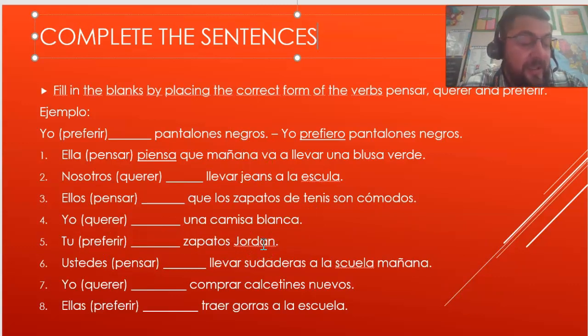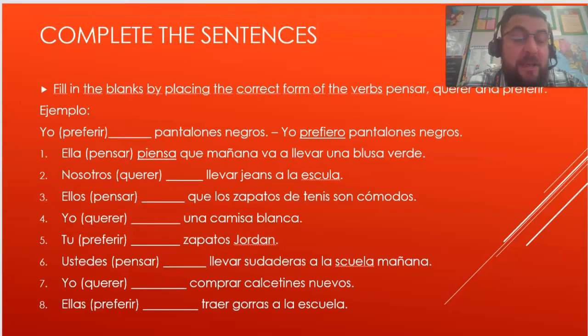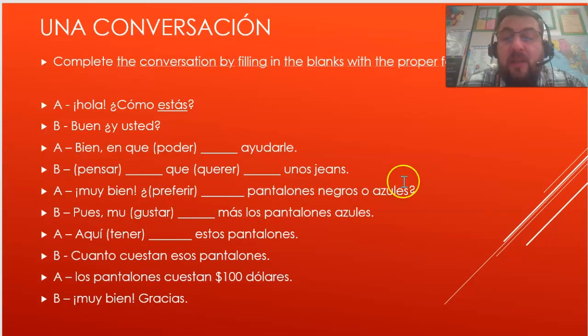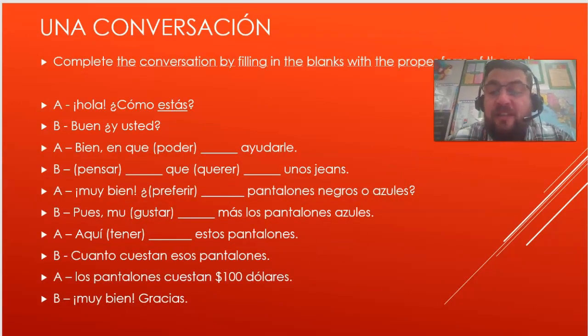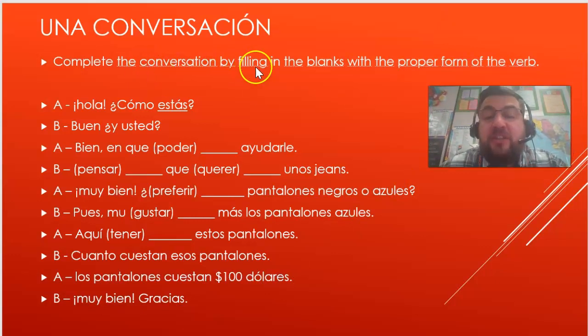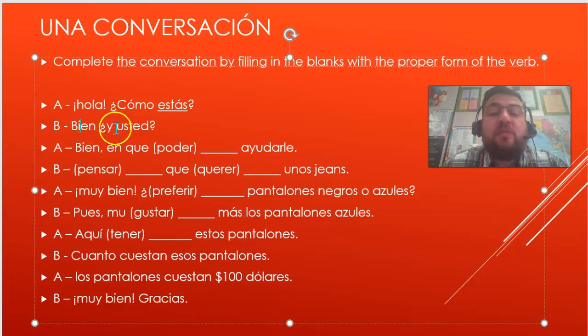Alright, the next two letters for your DOL are M and P. M and P. And that brings us to una conversación. Complete the conversation by filling in the blanks with the proper form of the verb. So, hola, ¿cómo estás? Right? So, estás would have been what you filled out. Bien. Y usted, good. And you? Bien. ¿En qué puedo ayudarle?